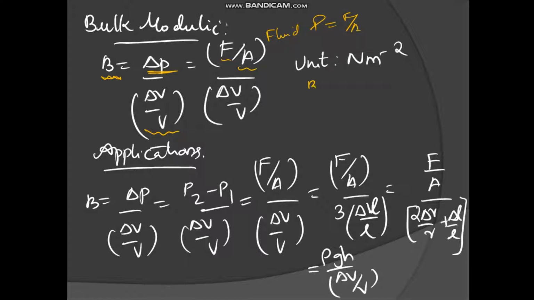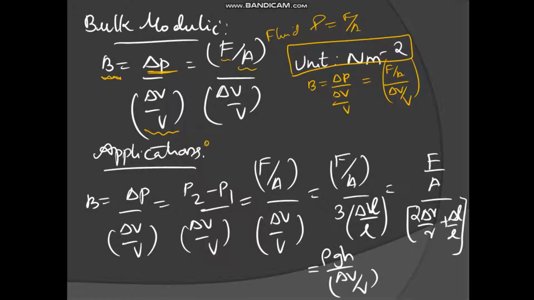Since bulk modulus is change in pressure by volumic strain, pressure I can also say as force by area divided by delta V by V, which is nothing but stress by strain. The same thing is coming. So unit is N m power minus 2 or Pascal.